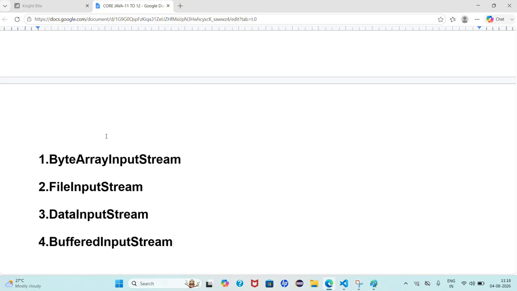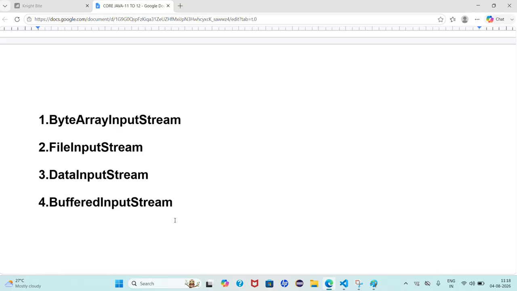These are all examples of input streams: byte array input stream, file input stream, data input stream, buffered input stream. Next class we are going to see at least one or two examples.